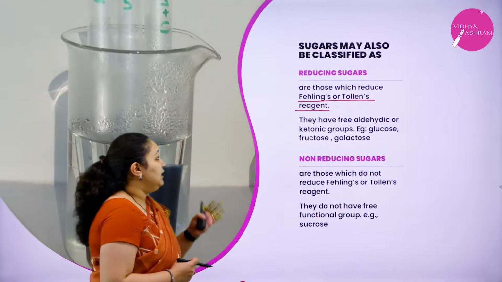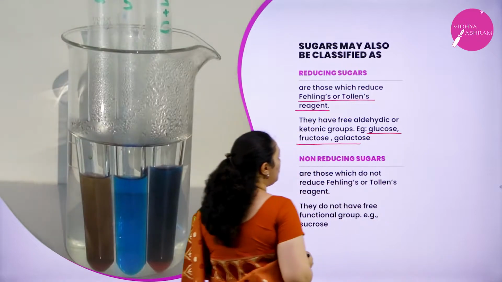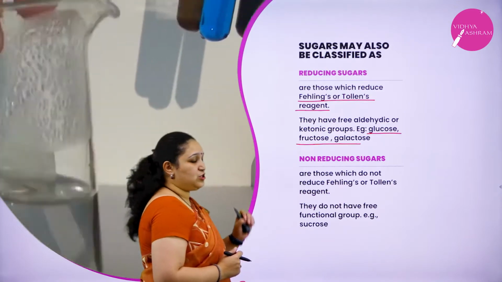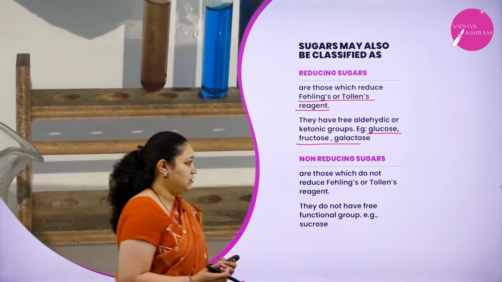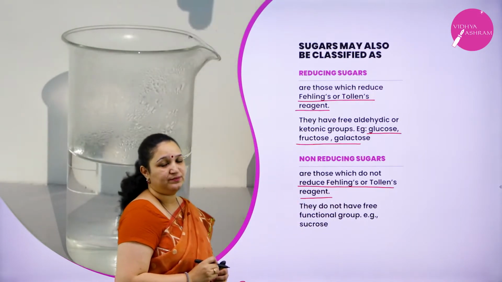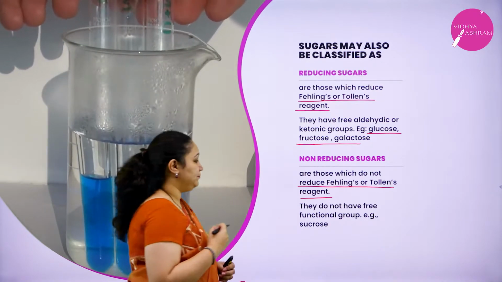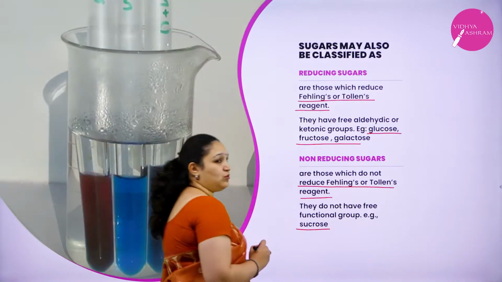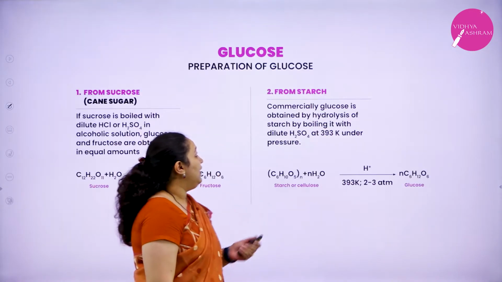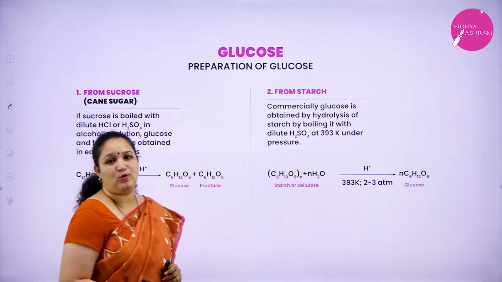Examples for reducing sugars, we can give glucose, fructose, galactose, etc. Non-reducing sugar, they do not reduce Fehling solution or Tollens reagent. They do not have free aldehydic or ketonic group. Example, sucrose.